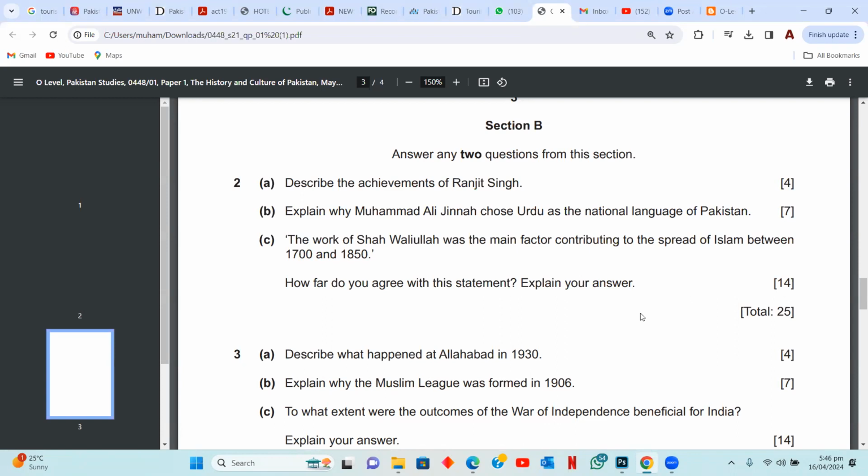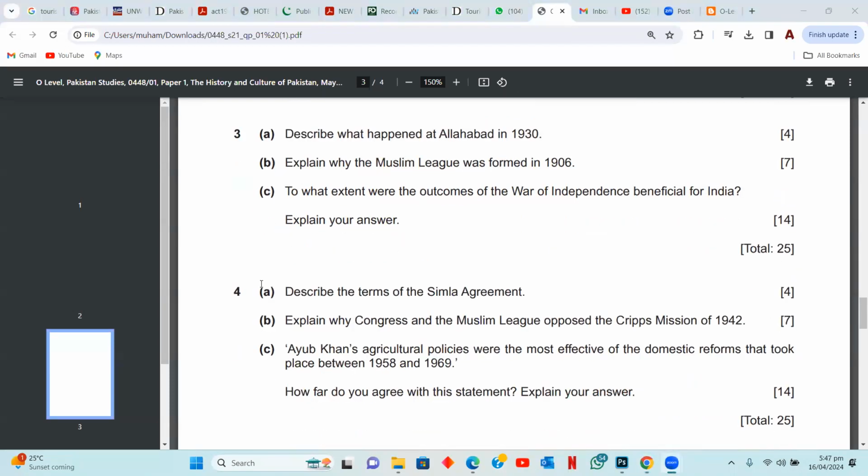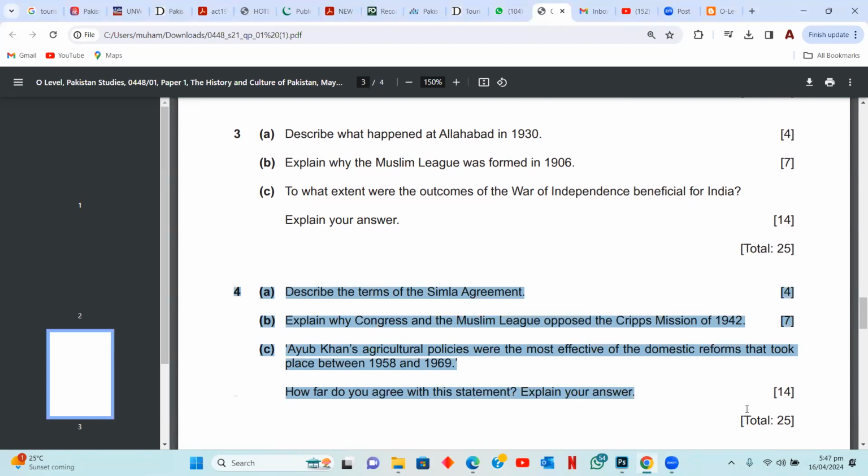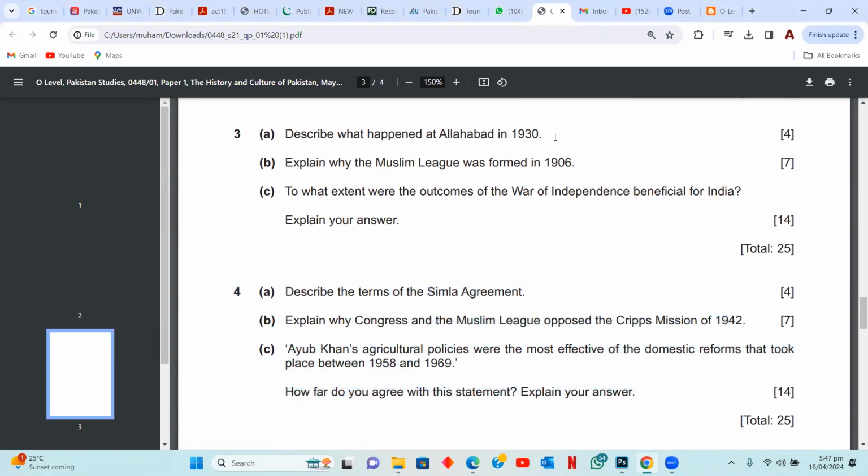But then you'll be summarizing your points in just one paragraph at the end, in the form of an evaluation, and you'll say, okay, this is the main reason. I hope the format of these 14 mark, 7 mark, and 4 mark questions is clear to all of you. This is how you'll be attempting another set from this paper as well. Two questions from section B, that is the requirement. And I'll be explaining another set, this fourth question here, the 4, 7, 14 mark questions from the fourth question in the next video.